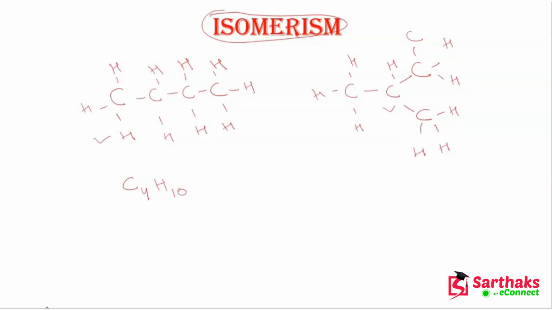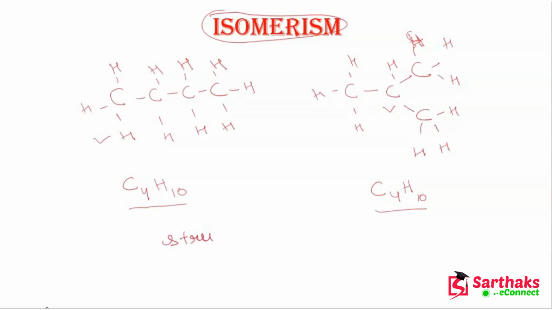Now if you count the carbon and hydrogen for this structure, the number of carbons is 4 and the number of hydrogens is 1 2 3 4 5 6, and this is also hydrogen, 7 8 9 10. So here also 10 hydrogens are present. As you can see, both structures have the same molecular formula, but their structures are different. So that's why these are known as structural isomers.